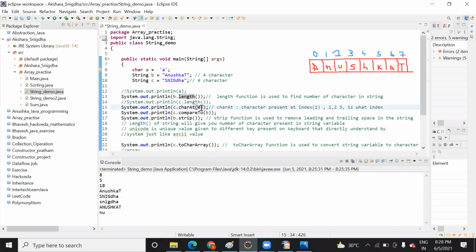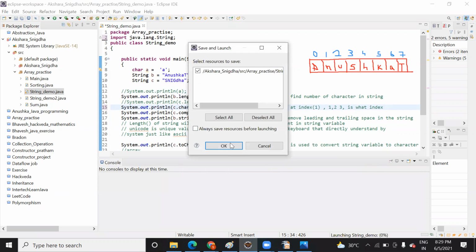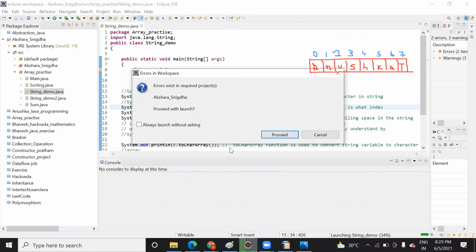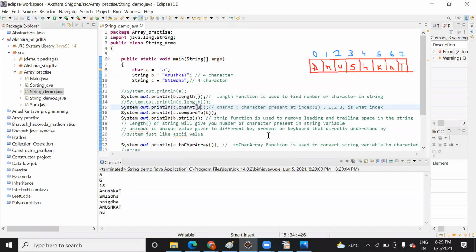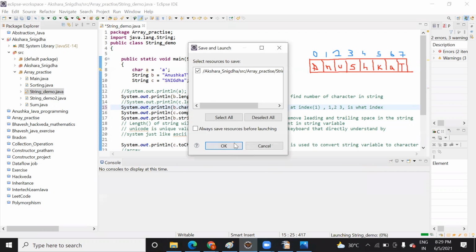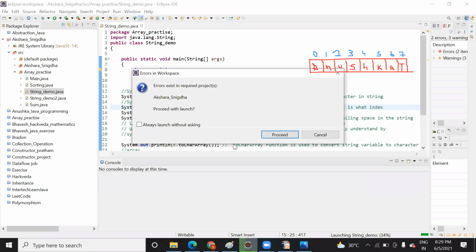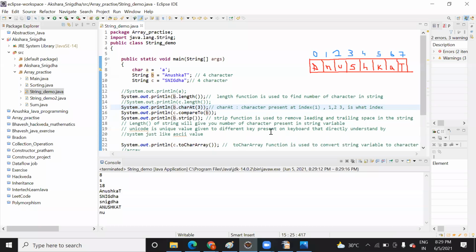Correct. So suppose let me try with 3 and run this. It will give you the character present at index 3. Sorry, the variable is g here. Let me change it to b, then it will work. So you can access the element present in the string data at any index. So you get S. You see what is present at index 3, S. So this is one more function.